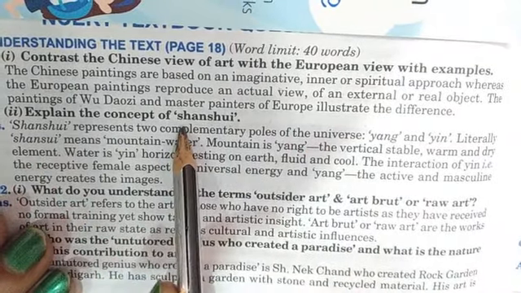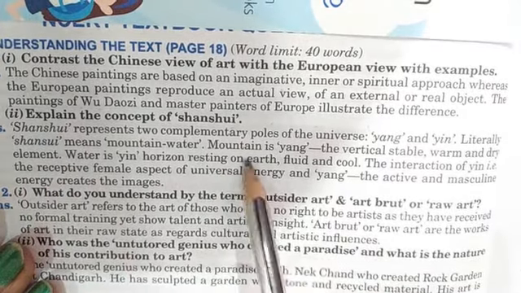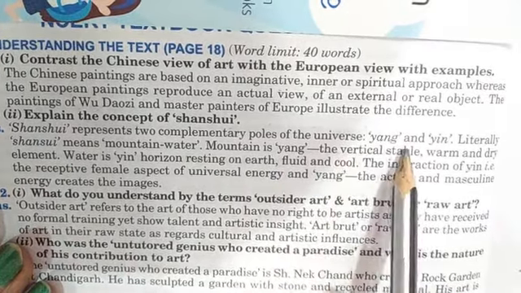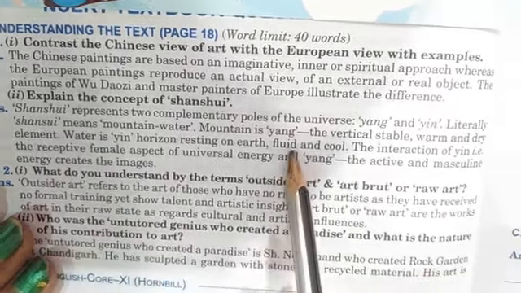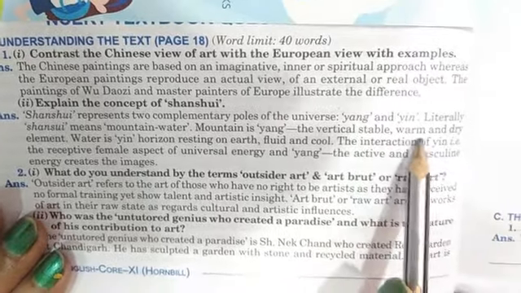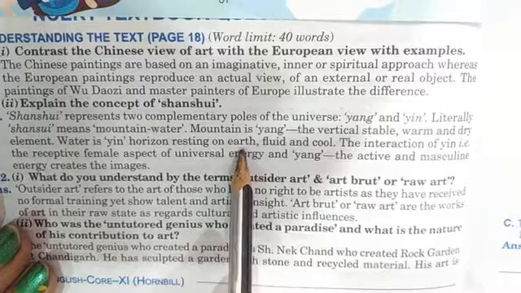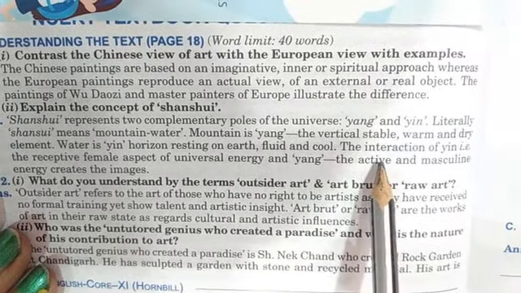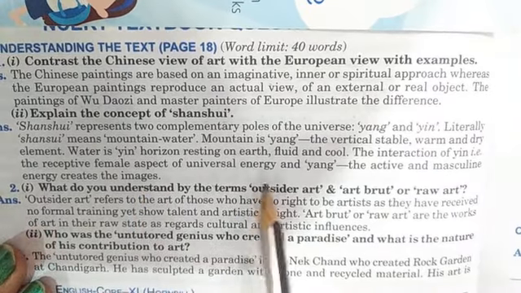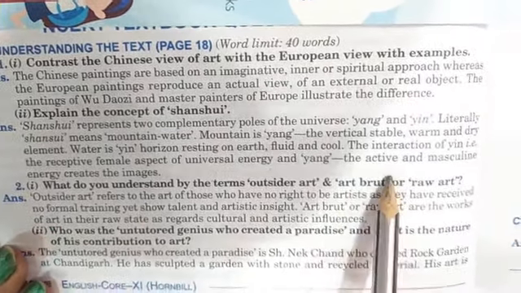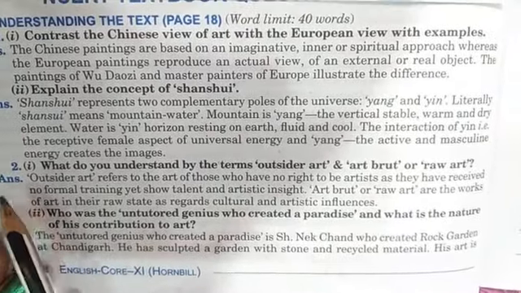Explain the concept of Shanshui. Shanshui represents the two complementary poles of the universe, Yang and Yin. Literally, Shanshui means mountain water. Mountain is Yang, the vertical, stable, warm and dry element. Water is Yin, horizon resting on earth, fluid and cool. The interaction of Yin, the receptive female aspect of universal energy, and Yang, the active and masculine energy, creates the images.